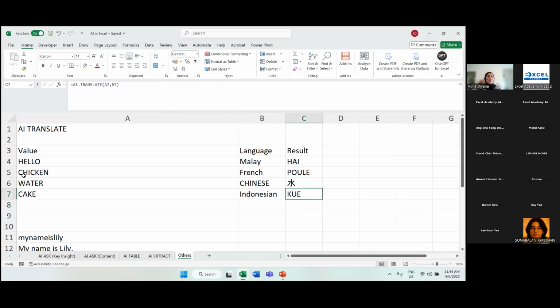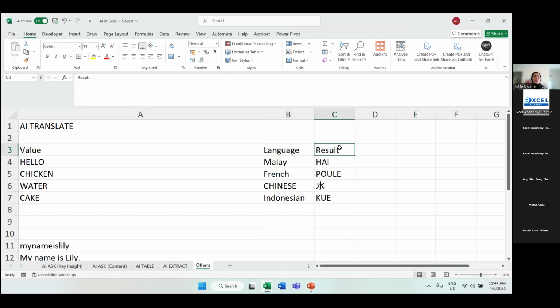So you can have value, language, results. Sometimes in your Excel, previously when I worked in audit, I had to translate invoices. We received invoices from French because last time I was auditing oil and gas companies, so they deal a lot with the Europe region. I had to translate a lot of Arabic invoices, a lot of French invoices.